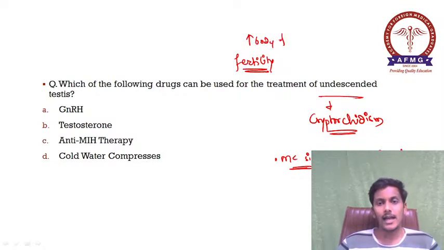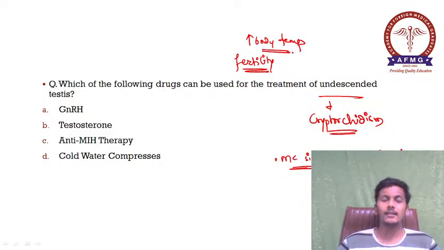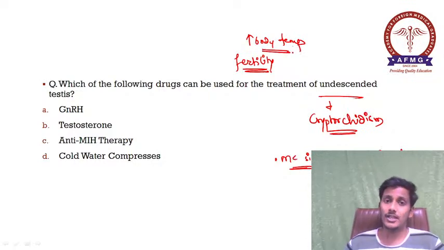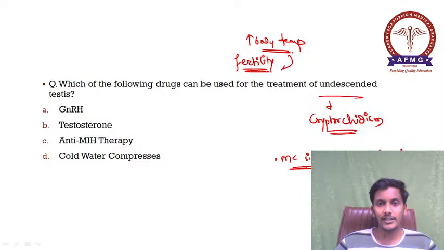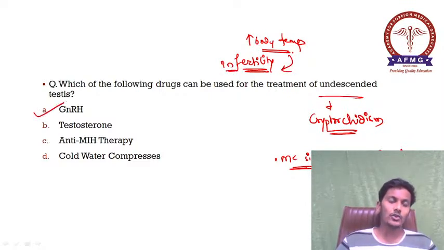This would impair sperm production, or spermatogenesis, leading to infertility. Therefore in these cases GnRH, that is gonadotropin releasing hormone, is the drug used for resolving fertility issues. Please remember this.